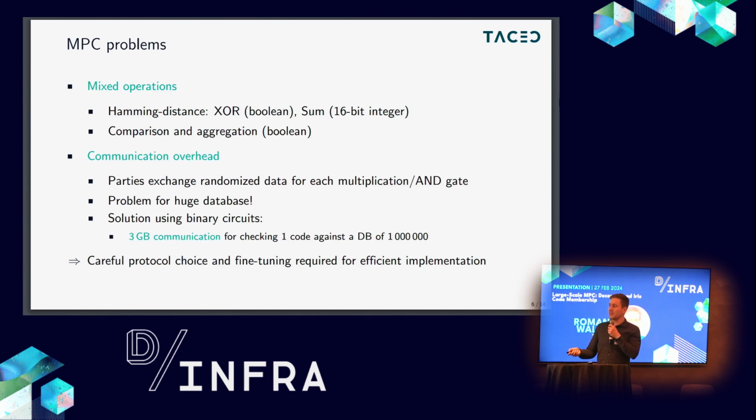For a database of just 1 million iris codes, the parties already have to communicate about 3 gigabytes of data, and this, depending on the network, can take several seconds, and this can be a huge bottleneck for practical application.